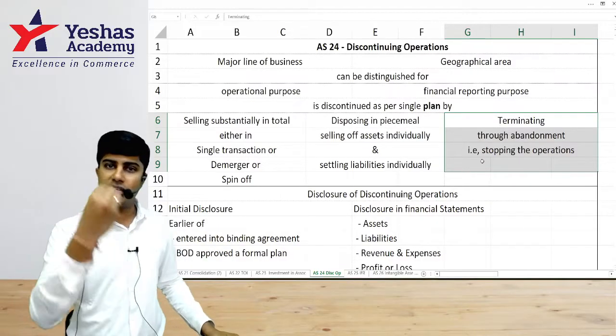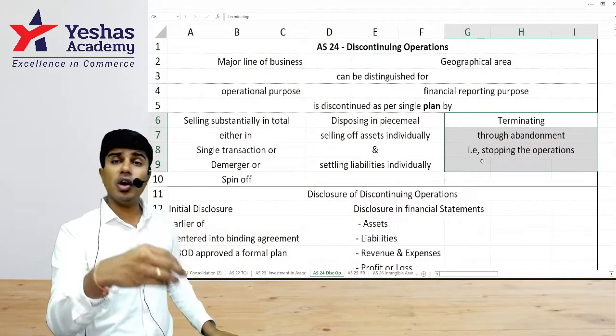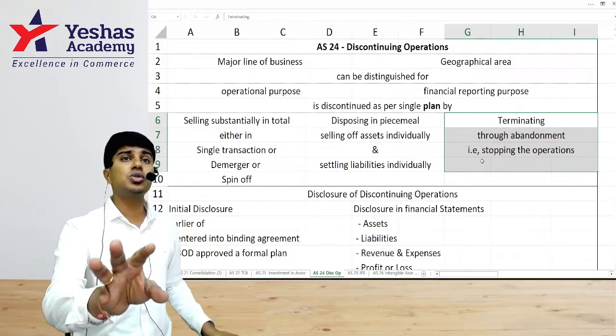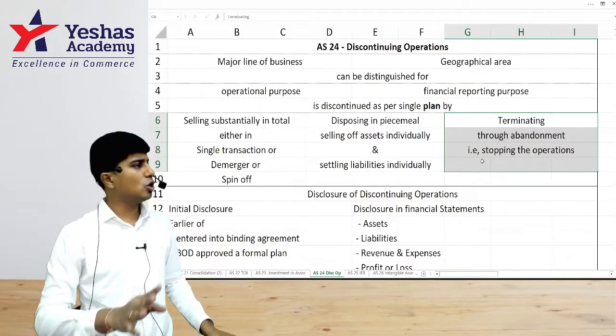We will not do any sales. We will not incur any expenditure. We will not get any income. There is no assets to sell. There is no liabilities to settle. Immediately you stop that. That is also abandonment.